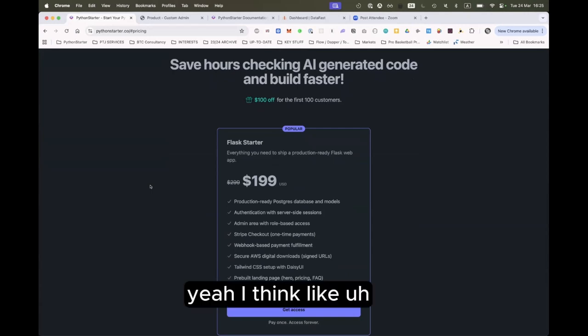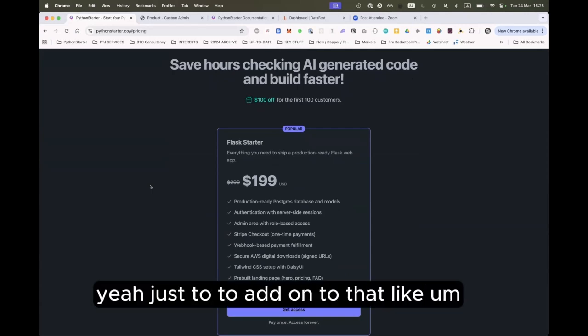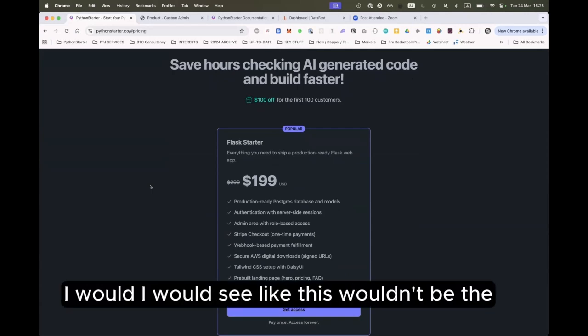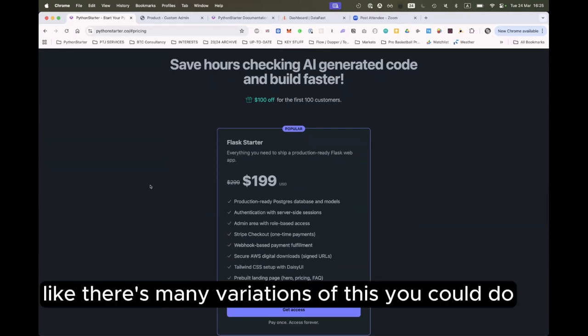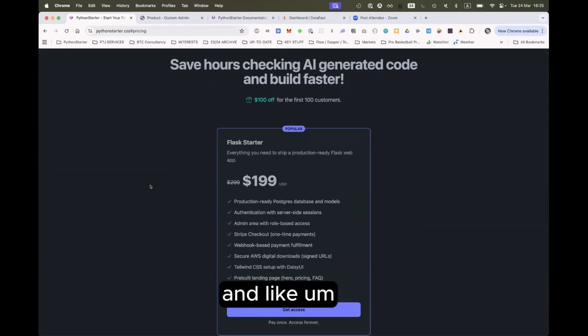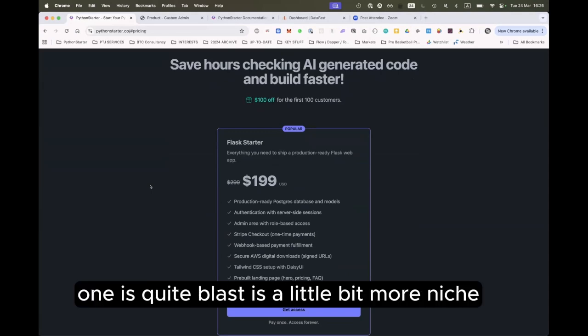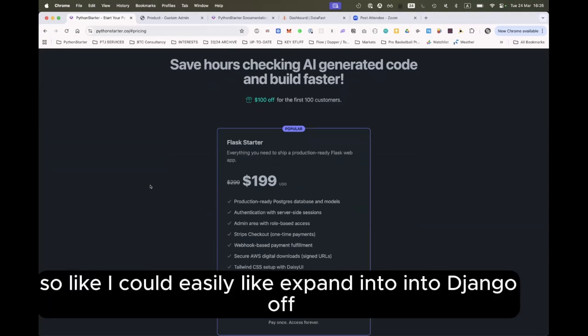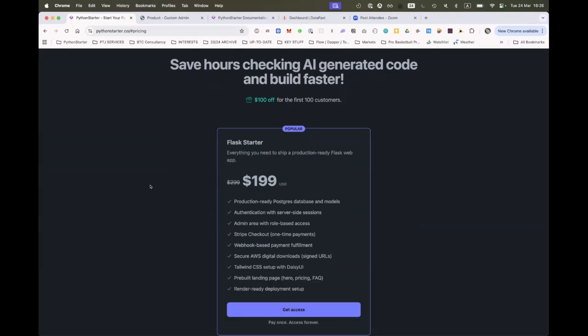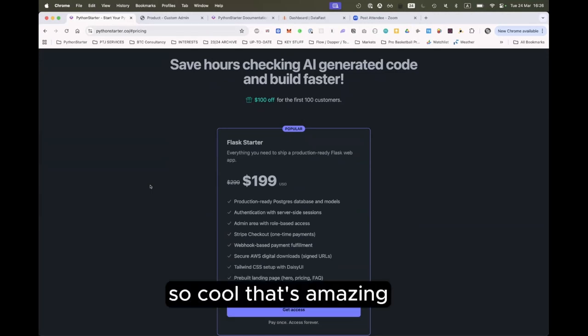Yeah, and just to add on to that, this wouldn't be the sole product. There are many variations of this you could do. As I said, Django is quite big, and Flask is a little more niche, so I could easily expand into Django off this, at different price points. Perfect. That's amazing.